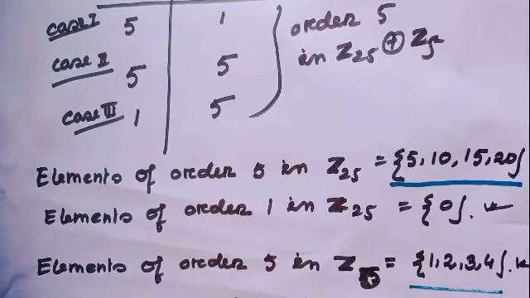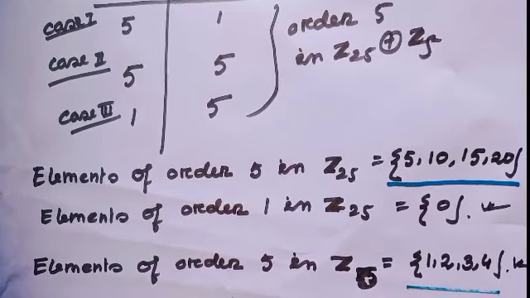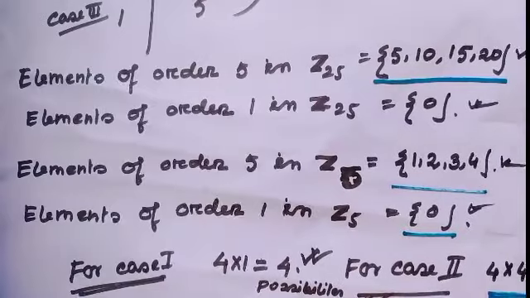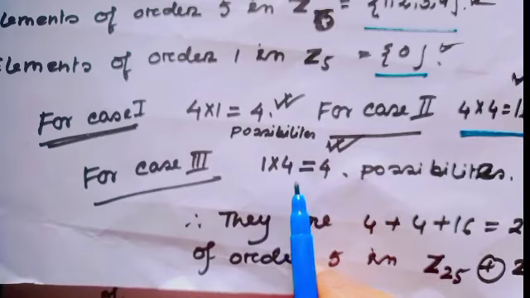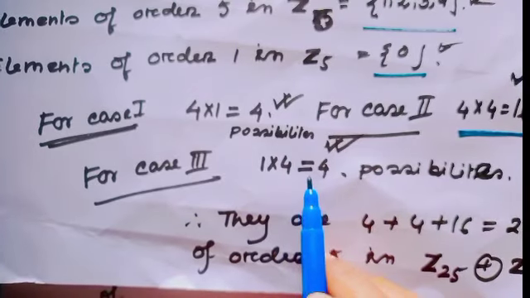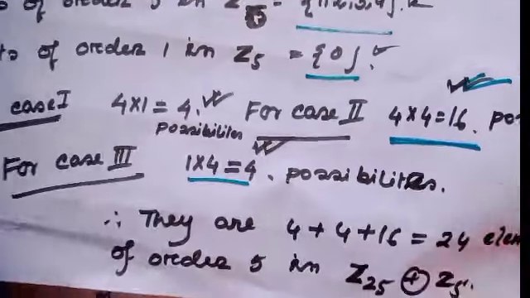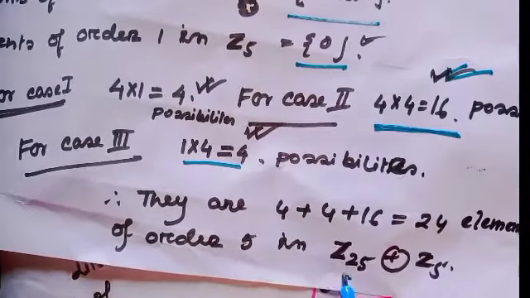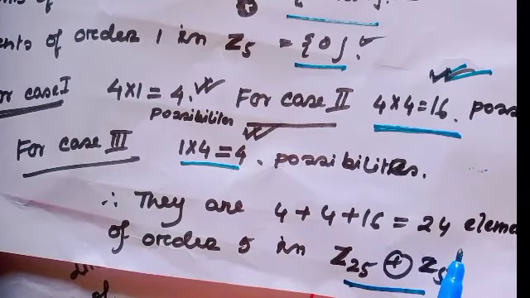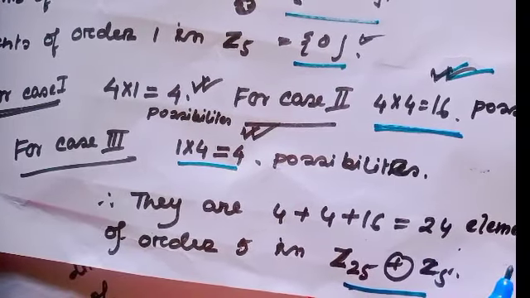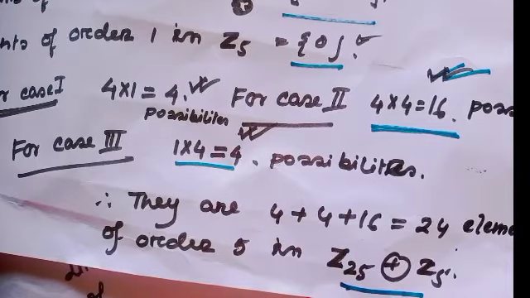And for case 3, there exist 1 element of order 1 in Z25 and 4 elements of order 5 in Z5. So there exist 4 possibilities. So the number of possibilities in the group Z25 direct product Z5 is 4 plus 4 plus 16, which is equal to 24. That means there exist 24 elements of order 5 in the group Z25 direct product Z5.